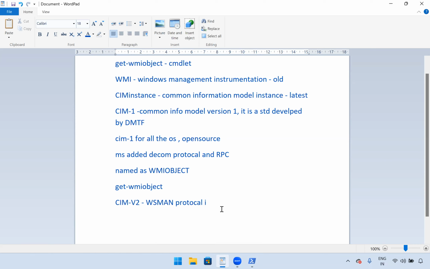Microsoft added some Microsoft-based classes with SIM version 2 and implemented the SIM instance. Sorry, SIM instance. We have seen this here, right?